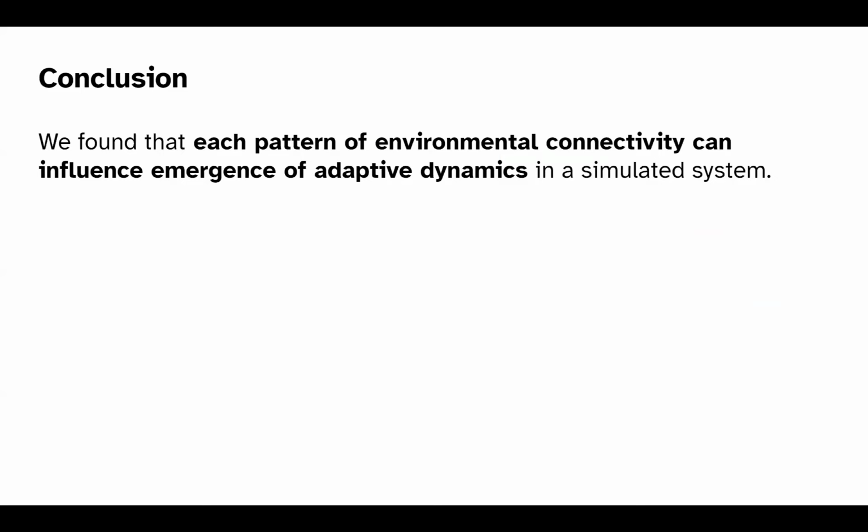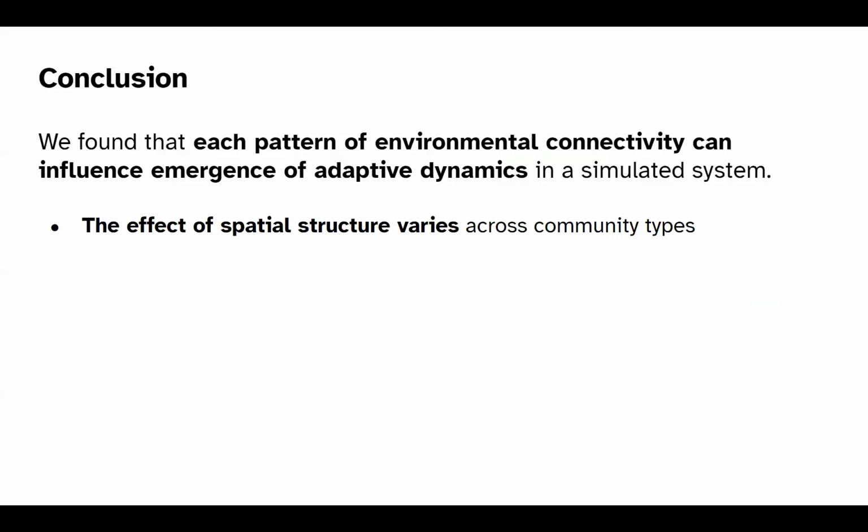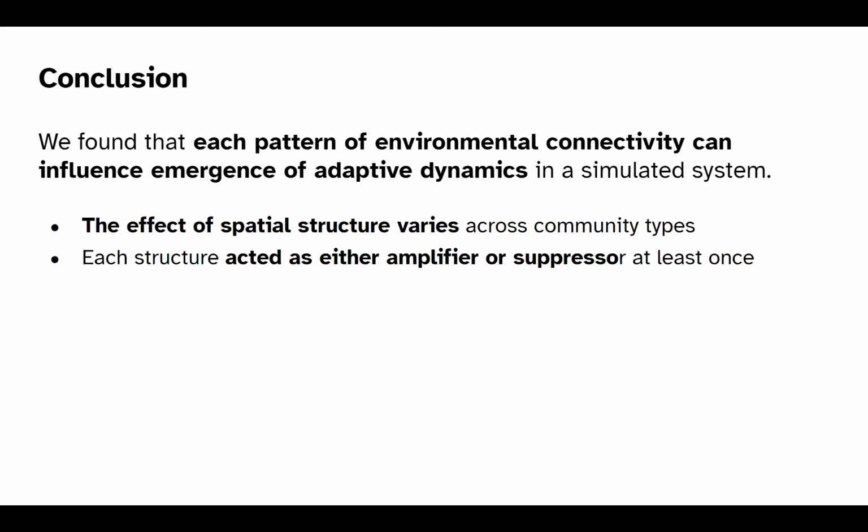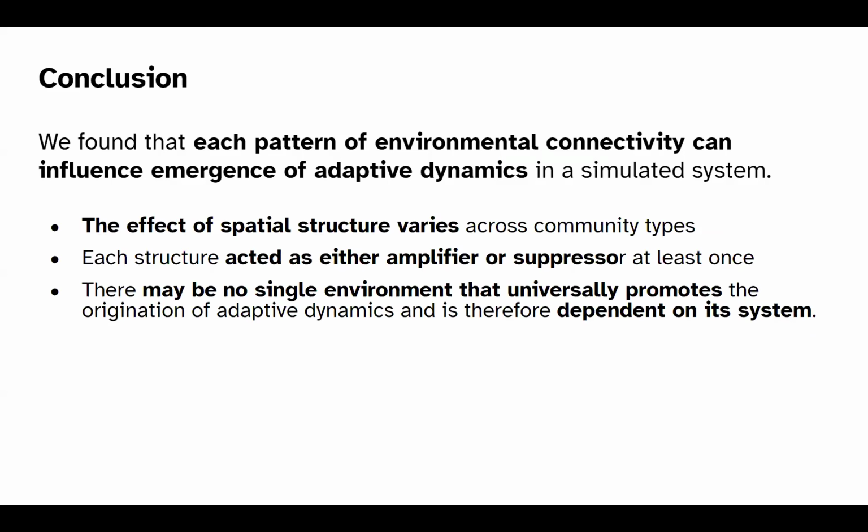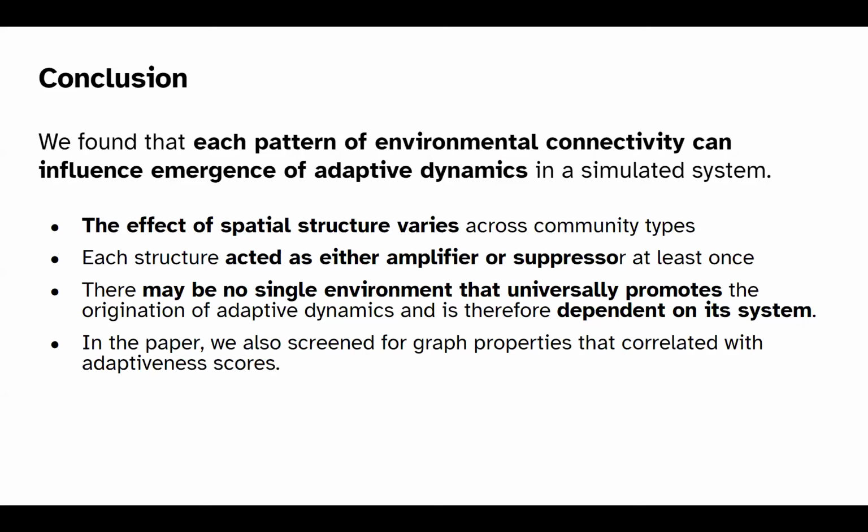So in conclusion, we found that each pattern of environmental connectivity can influence the emergence of adaptive dynamics in a simulated system, and the effect of spatial structure varies across these community types. Each structure acted as an amplifier or suppressor at least once, and we found that there may be no single environment that universally promotes the origination of adaptive dynamics, and it is therefore dependent on its system. And while in our paper we also screened for graph properties that correlated with these adaptiveness scores, I'm willing to talk a little bit about those, but please refer to our paper if you'd like to know more.